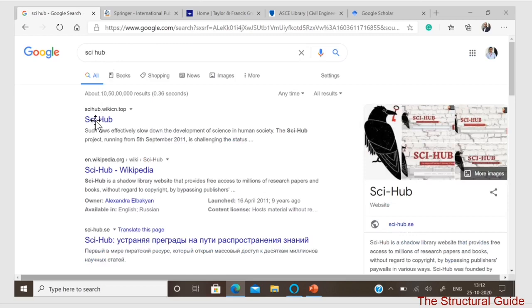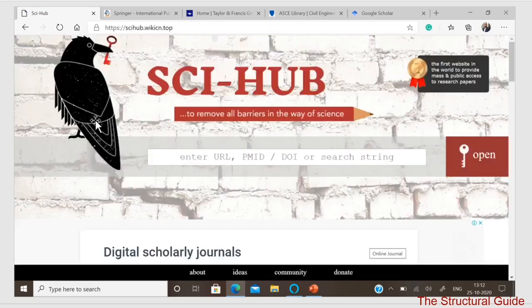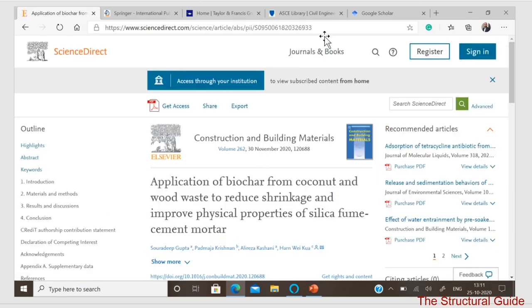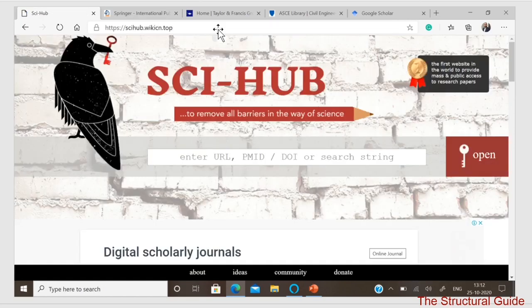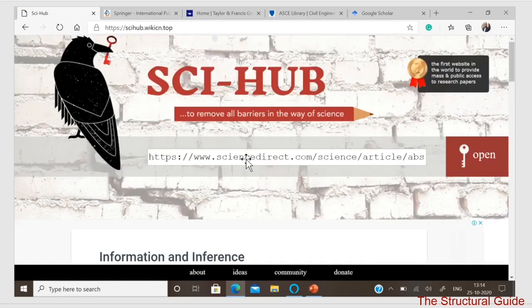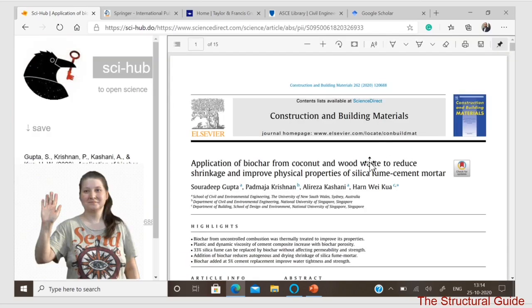Then click on this website. You will be here. Here you have to enter the URL, that is this one. Okay, here I have entered. Now press open. Then you will get the paper. From here you can save this paper related to your silica fume.